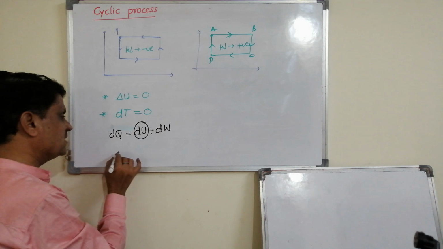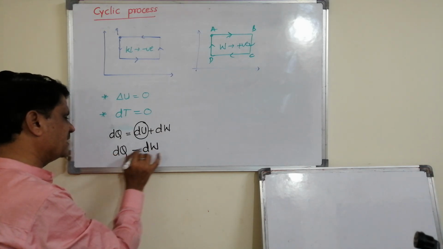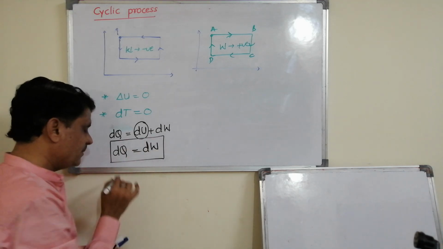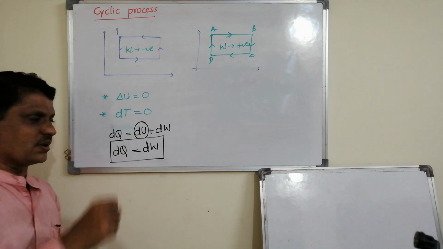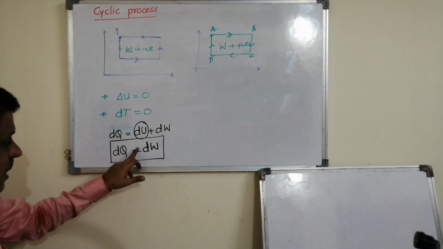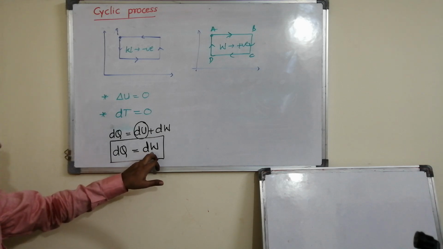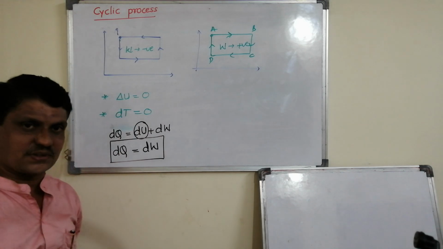Since du is 0, dq is equal to dw. Means whatever amount of energy the system absorbs, the absorbed energy is completely converted into work done. That is the meaning of cyclic process.